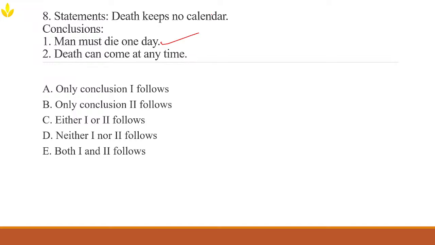All right. So now the second conclusion. Death can come at any time. That statement directly implies unpredictability. If death keeps no calendar, it means that death can happen at any time without warning. So conclusion two also follows, isn't it? So what do you think? Both conclusions follow. Yep.